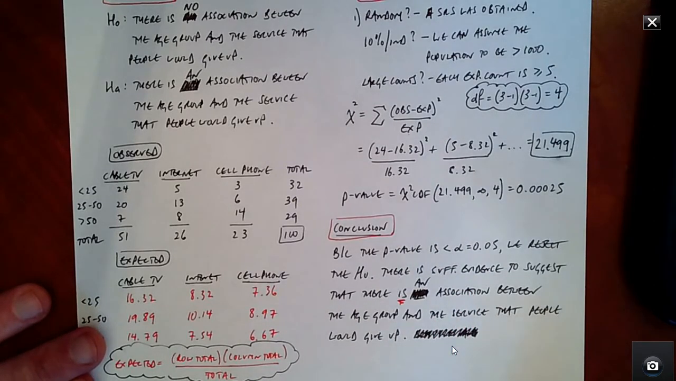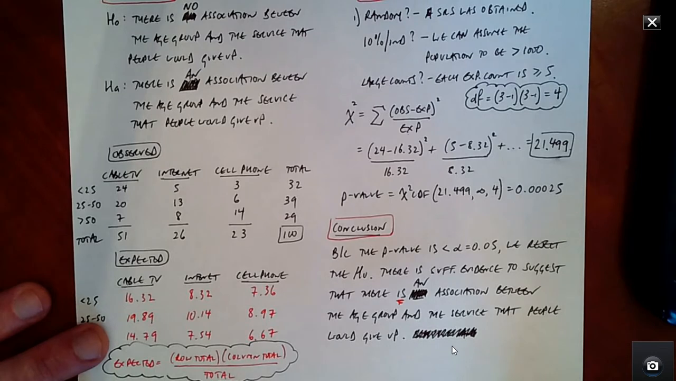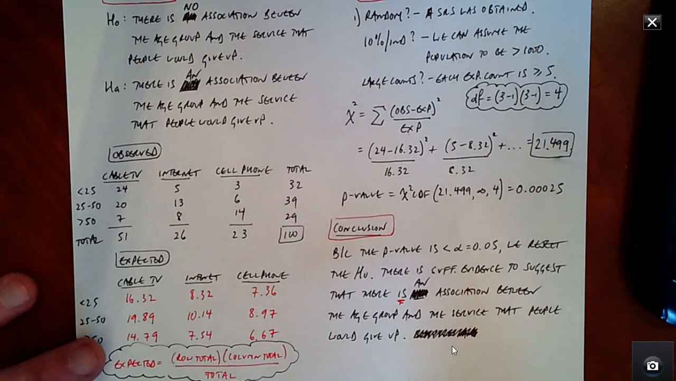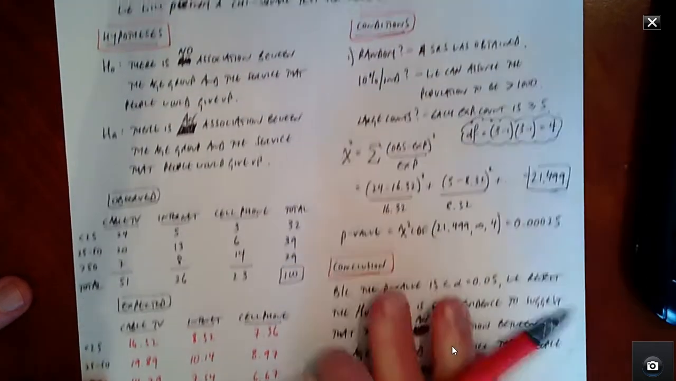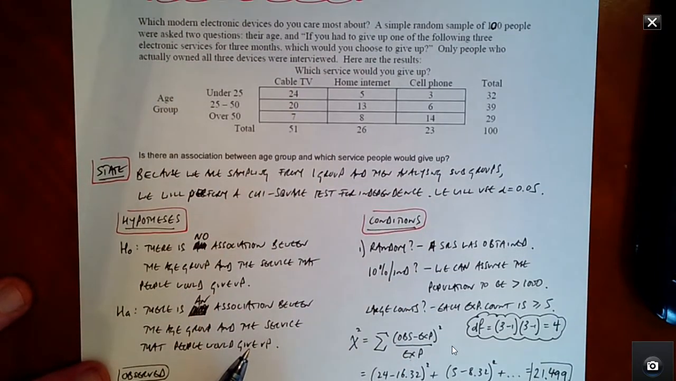So therefore, make sure you state your conclusion in context: there is sufficient evidence to suggest that indeed there is an association between the age group and the service that people would give up. And of course there is. Kids are not going to want to give up their cell phones. Adults, or anyone over 50, are probably going to be more likely to not really care about their cell phone. But heck, try and take away their cable TV so they can't watch their episodes of Jeopardy and Wheel of Fortune, then you've got a problem on your hands.